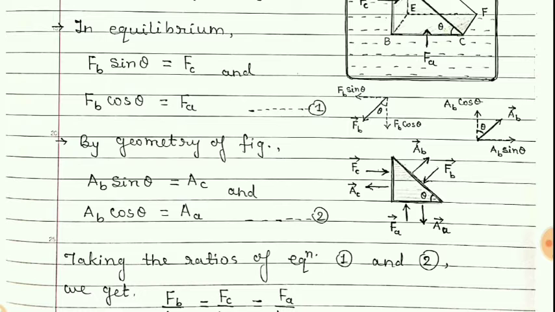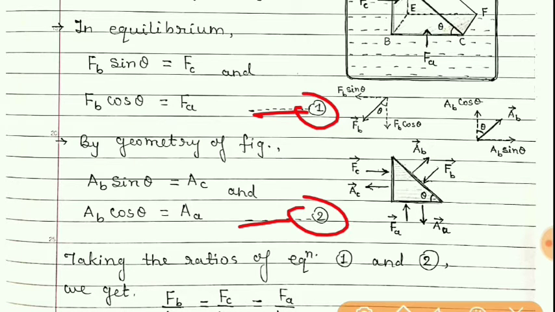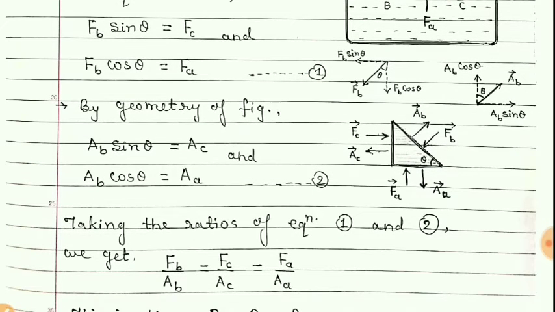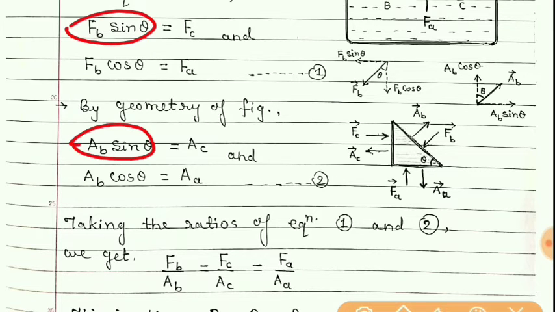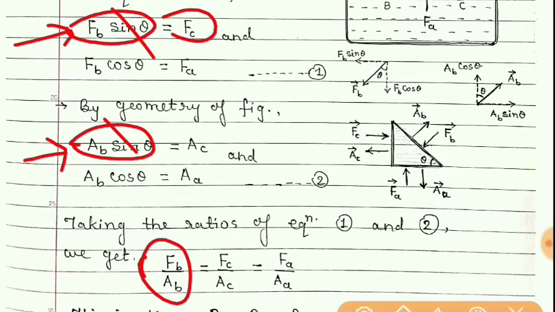Now taking the ratio of equations 1 and 2, if we take the ratio of this upon this, then sin will cancel and we will get FB upon AB on the left, and on the right side we will get FC upon AC.